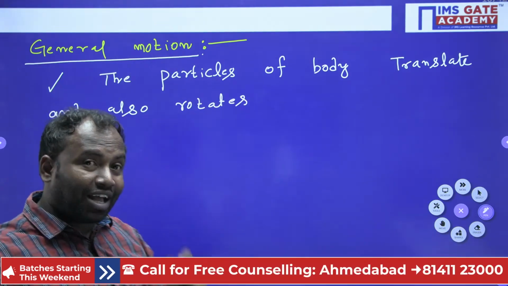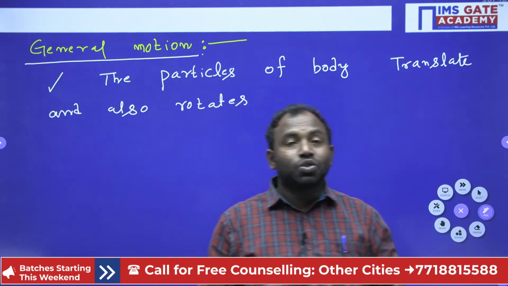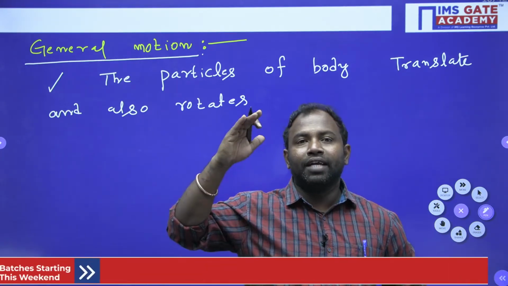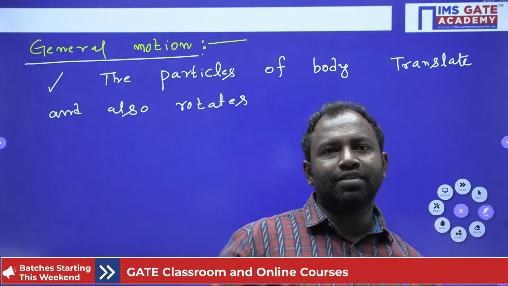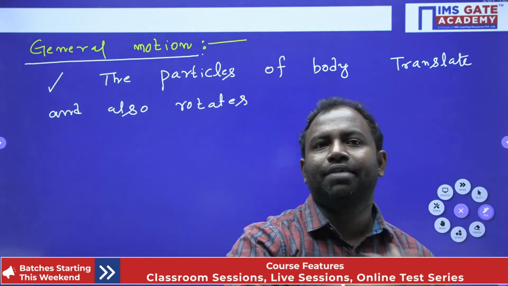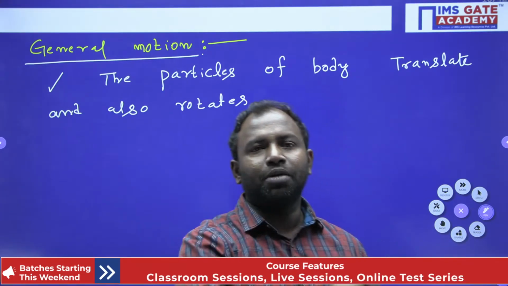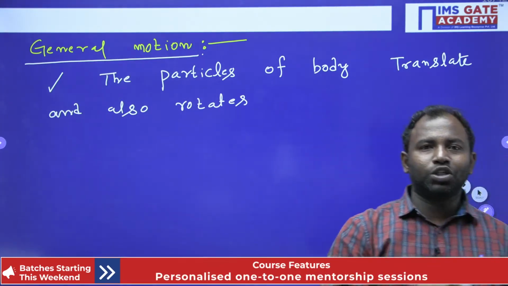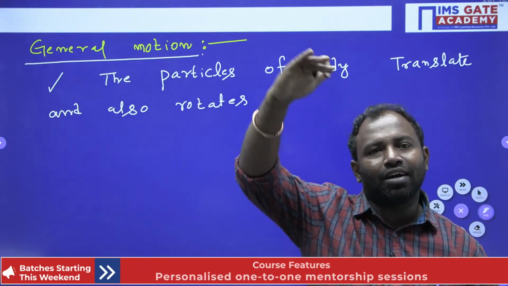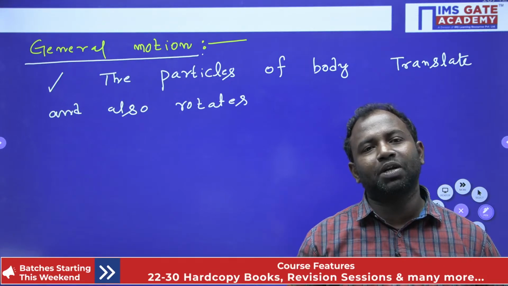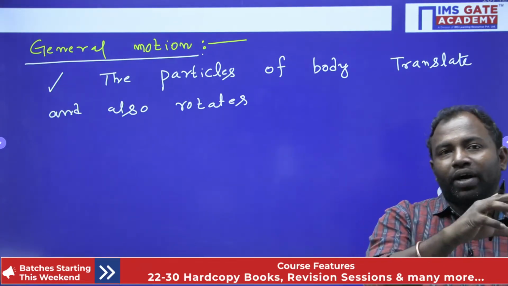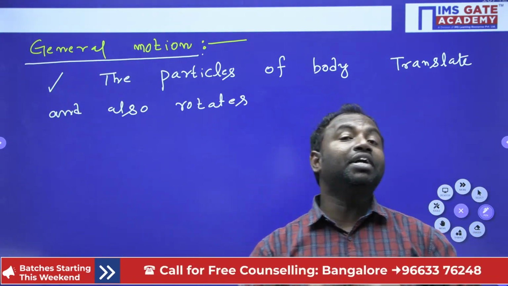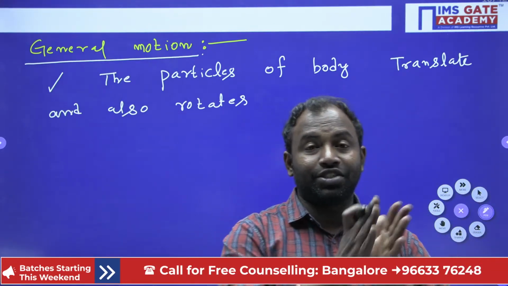Now here I will give you two statements. In the past cases, in translation the paths are parallel to each other and the velocity of each particle is the same. In rotational motion, though the particles move in a curved manner, their displacements and velocities are different. Here the particles of the body have different paths and each particle has a different velocity, and that comes under general motion.